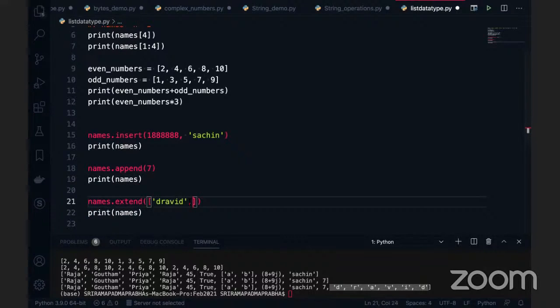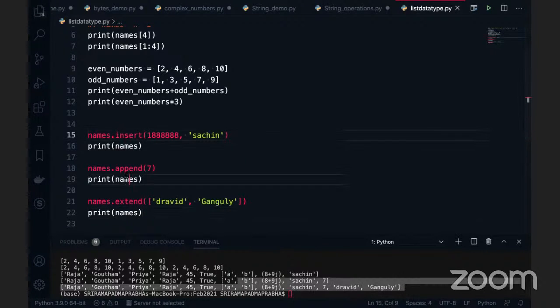I want to add a group of values. For example, Dravid here is one. Again, I can say Gangoli. I'm going to add some names here. If I execute this code, I can see the output is Dravid and Ganguly added. So basically this extend function will take as input a sequence of data. Either a string, which is a sequence, tuple, set, range. This set is not actually a 100% sequence, because that is a different case, but it is a second type of sequence we can consider. So now we can see the output right here.